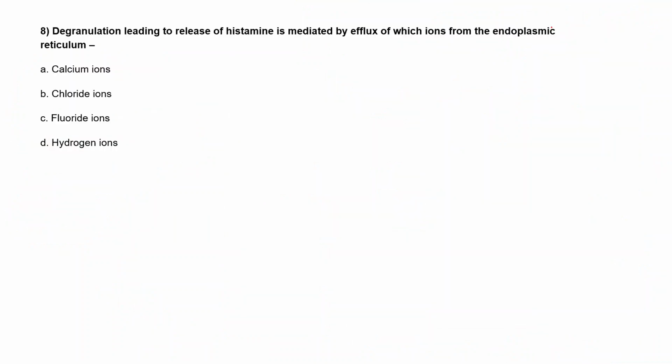Mostly multiple sclerosis and diabetes, where there is a mismatch in the function of the immune system. So these are the main four types of hypersensitivity.